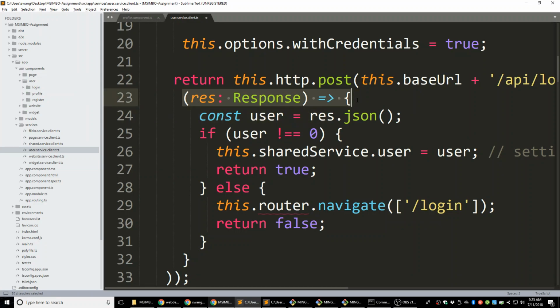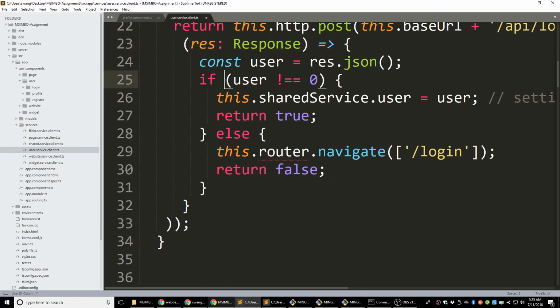And when we receive a response from the server, we're going to check if this user is equal to 0. If not, we set the service user equal to user. That means this user is logged in, and I'm going to put that user in the shared service, and also return true.